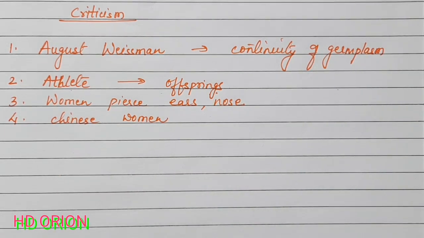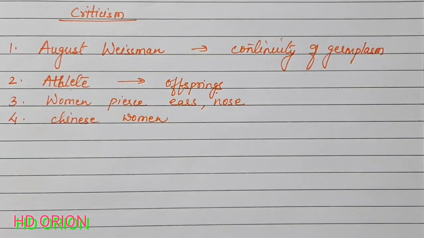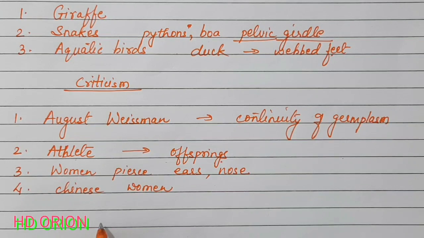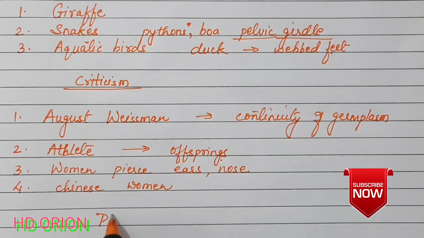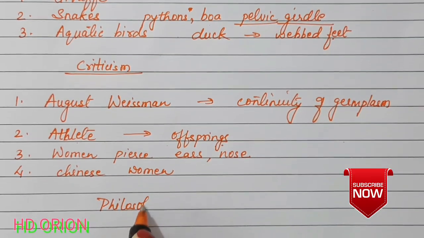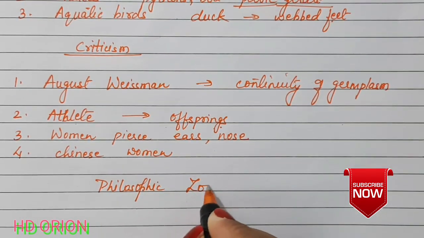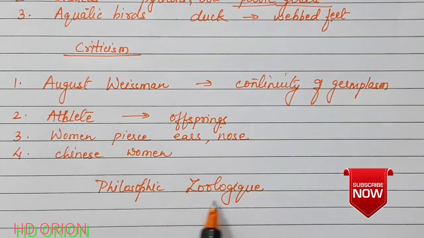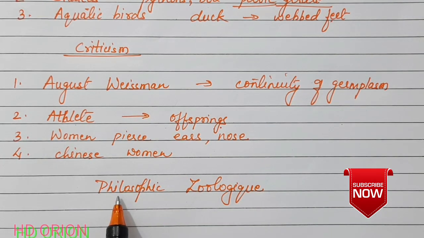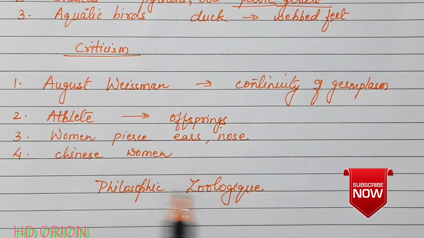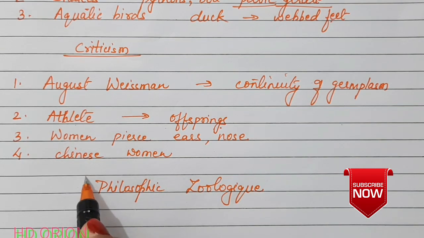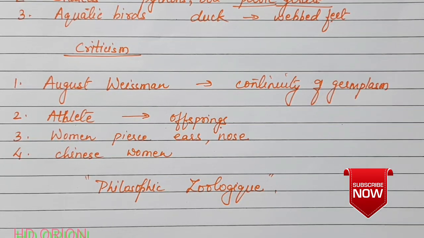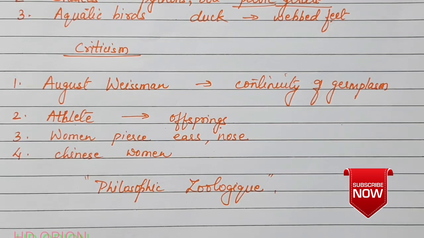All the postulates that we discussed in the video, the support and the criticism that we discussed, were given or published in a book called Philosophie Zoologique. This was published by Lamarck, and the title of the book was Philosophie Zoologique, in which all the postulates, the support and the criticism, everything was given. So this is all about Lamarck's theory, and in my next video I'll be dealing with Darwin's theory of natural selection.